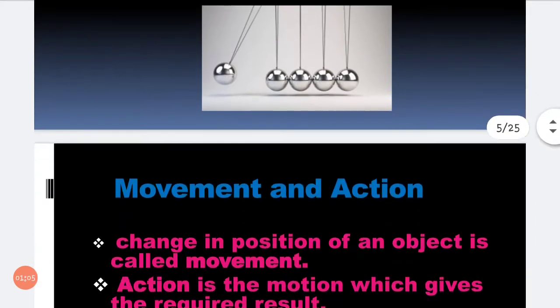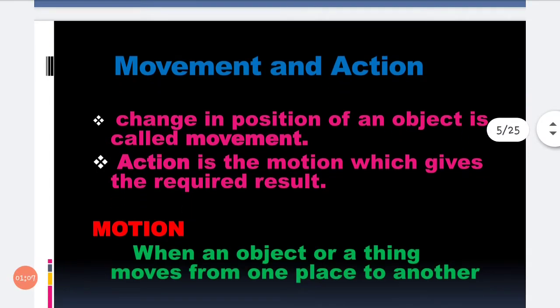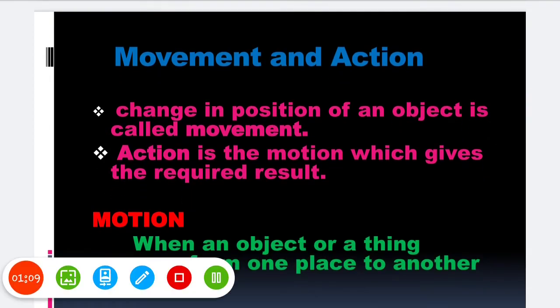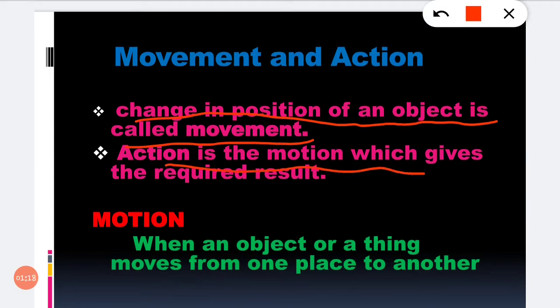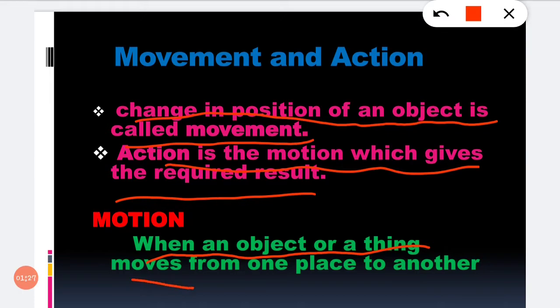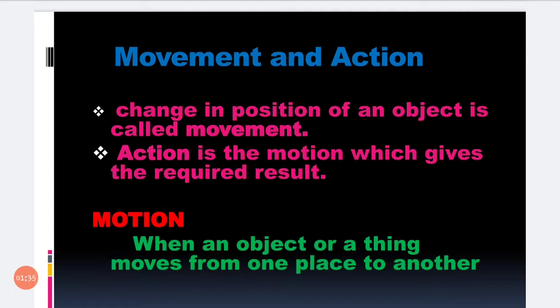The first topic, movement and action. Change in the position of an object is called movement. Action is the motion which gives the required result. Motion means when an object or a thing moves from one place to another. Now you understand what is movement and what is action.